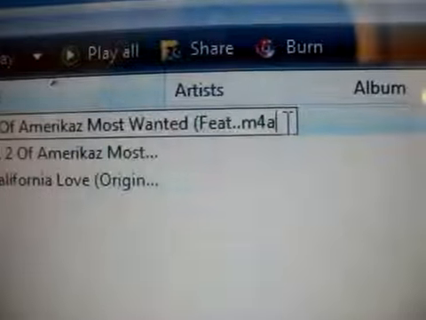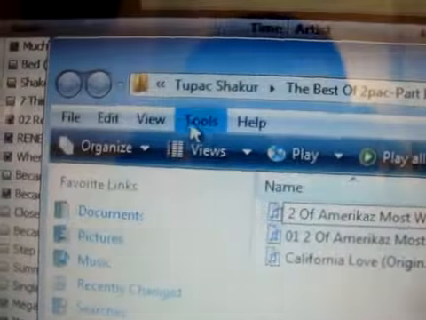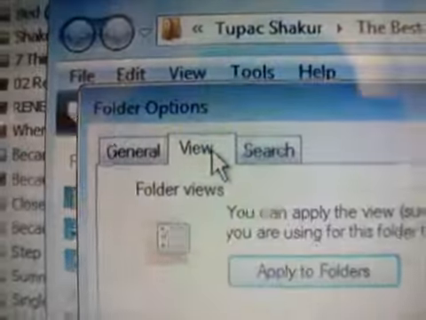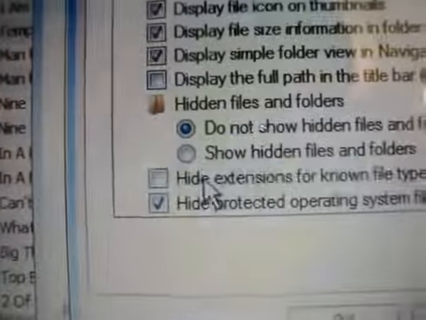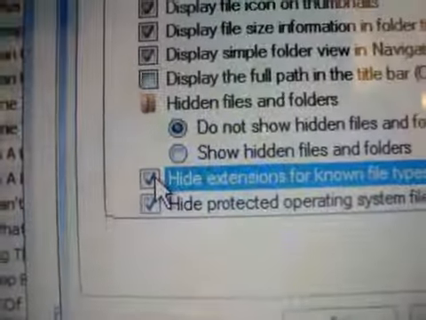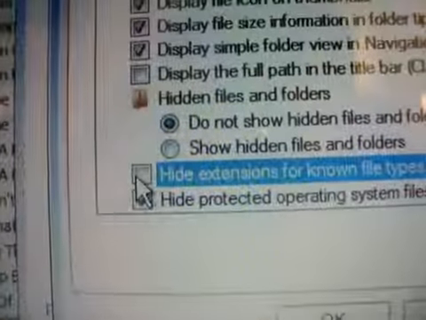And I'm just going to edit the name of the song. As you can see right here, the extension, the audio format, is M4A. So you want to change that to M4R. If you can't see the extension, you go to Tools, Folder Options, View, and make sure this one right here is unchecked, like that. Make sure it looks like this. After that, you press Apply, then OK.